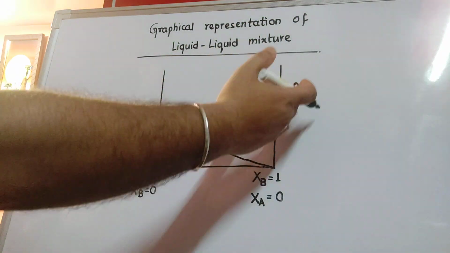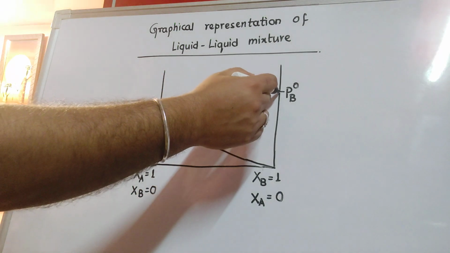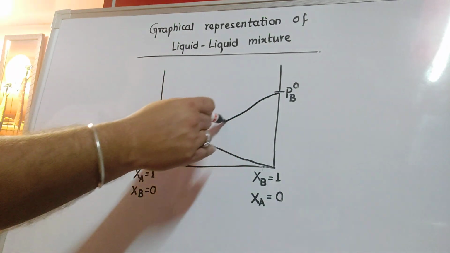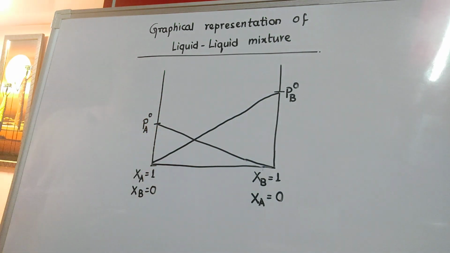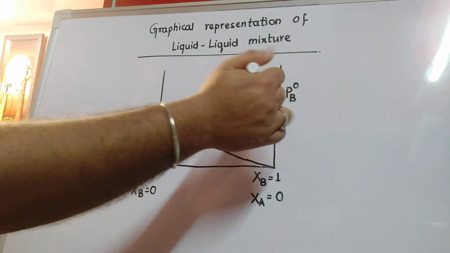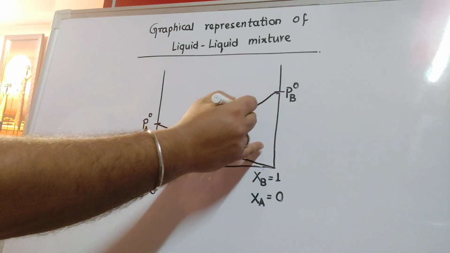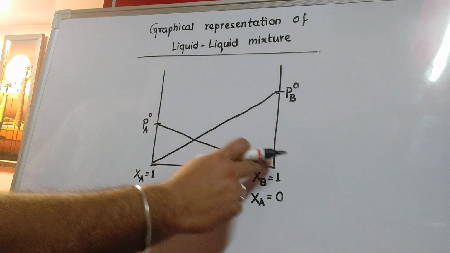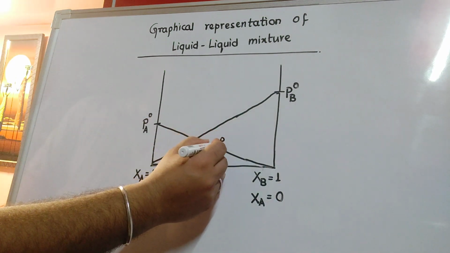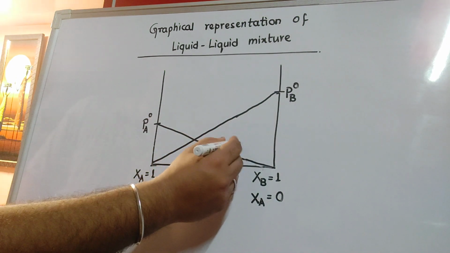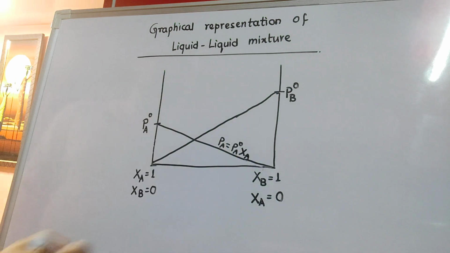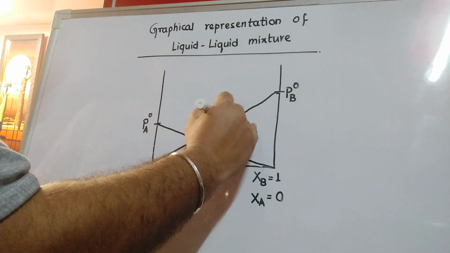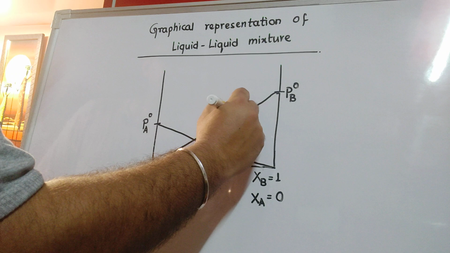Similarly, from right to left, as the amount of B is decreasing, its partial pressure will also decrease. It's a straight line, my dear friends. So this line is meant for Pa equal to P degree A Xa, and this line is meant for Pb equal to P degree B Xb.